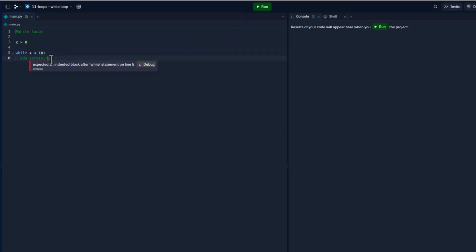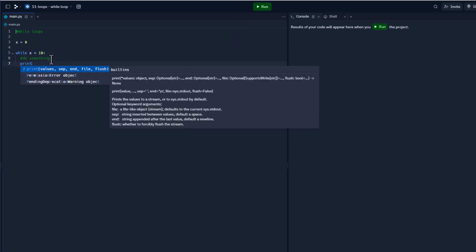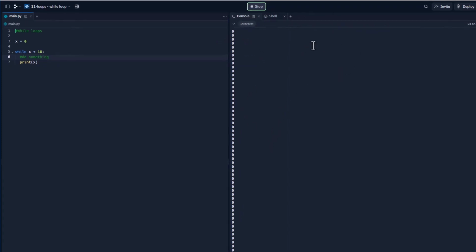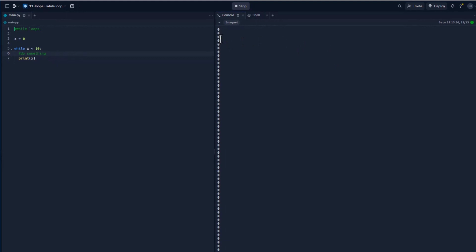Now we're just going to go ahead and print x, and let's see what happens. But we're going to have a big problem here. I'm going to go ahead and run this, and then we'll see what happens. All right, if you notice, the output continually says yes, it's running, and it always says 0. So I'm going to go ahead and stop. The problem here is that it's in what's called an infinite loop. An infinite loop is going to go on forever, and this is what we don't want.